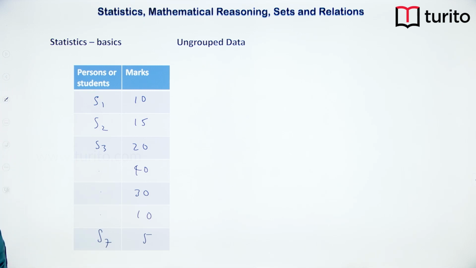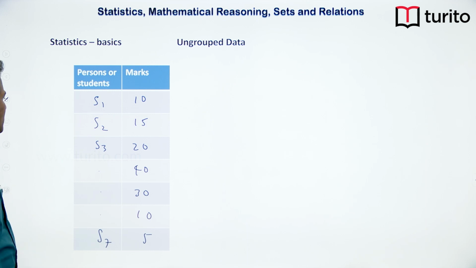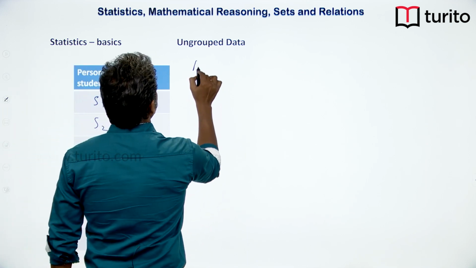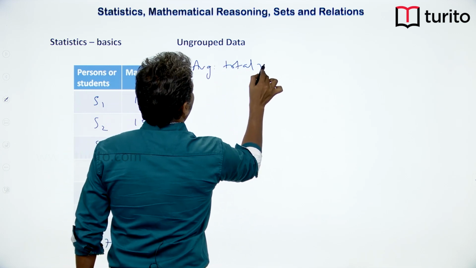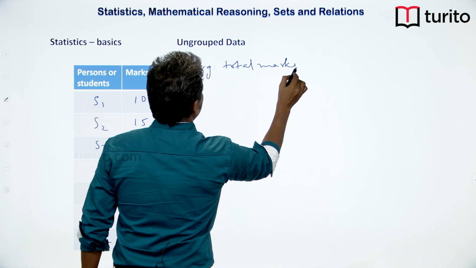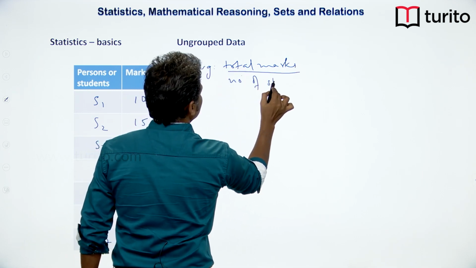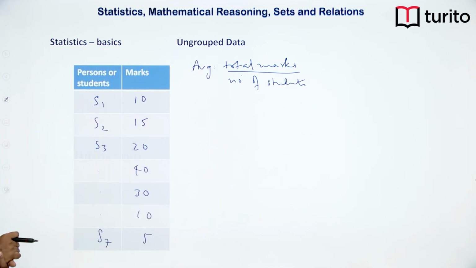And how do we find the average of all these? We take the total marks. Average is total marks divided by total number of students. So this is our basic logic of average, and we already know this idea.